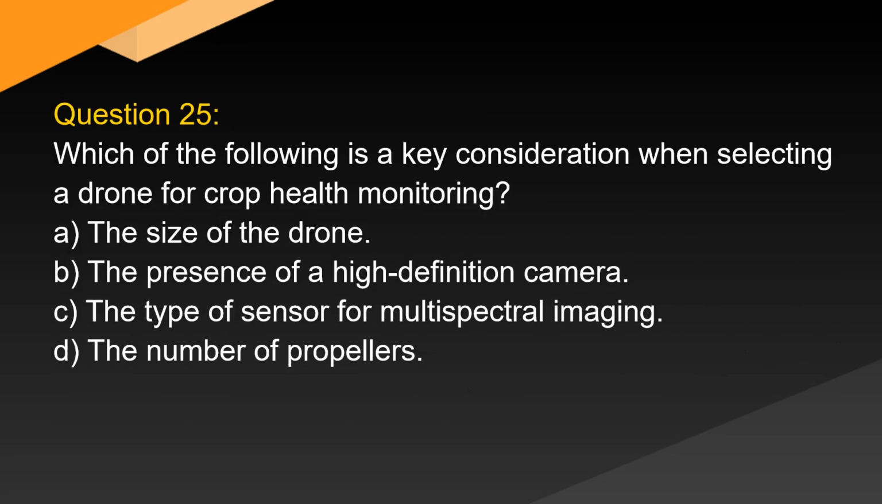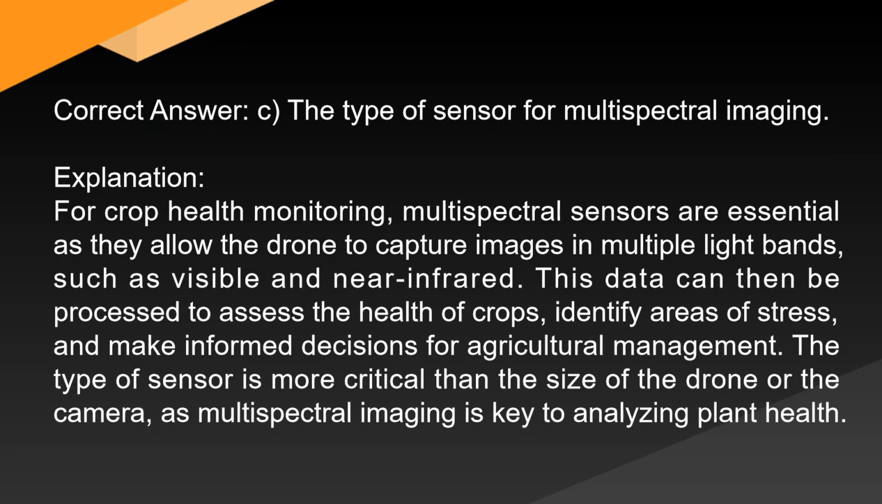Question 25. Which of the following is a key consideration when selecting a drone for crop health monitoring? A. The size of the drone. B. The presence of a high-definition camera. C. The type of sensor for multispectral imaging. D. The number of propellers. Correct answer, C. The type of sensor for multispectral imaging.